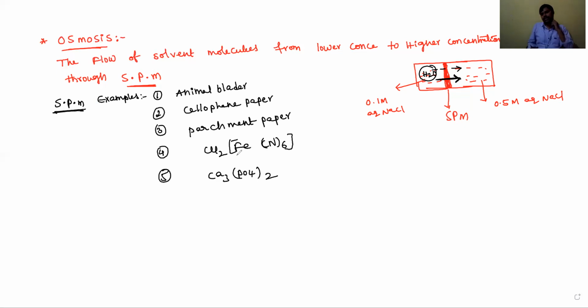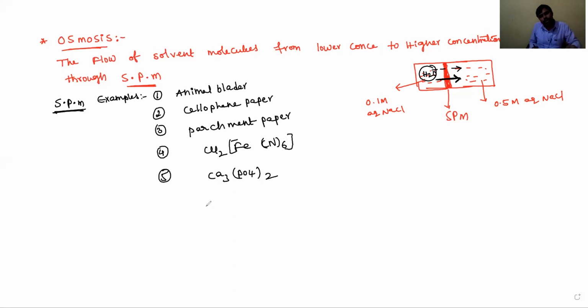Okay, students. So osmosis means the flow of solvent molecules from lower concentration region to higher concentration region through SPM, semi-permeable membrane, is known as osmosis. So commonly used semi-permeable membranes are animal bladder, cellophane paper, parchment paper, cupric ferrocyanide and calcium phosphate. Commonly we are using these as SPM.